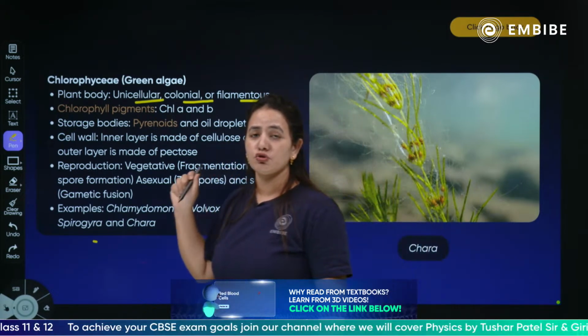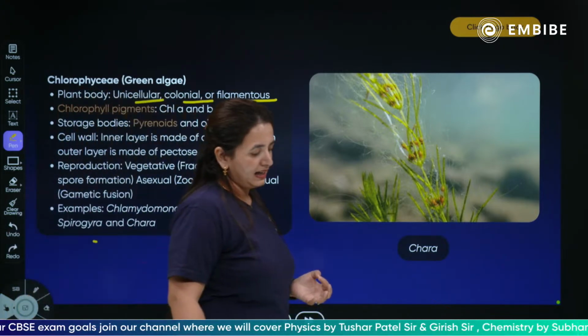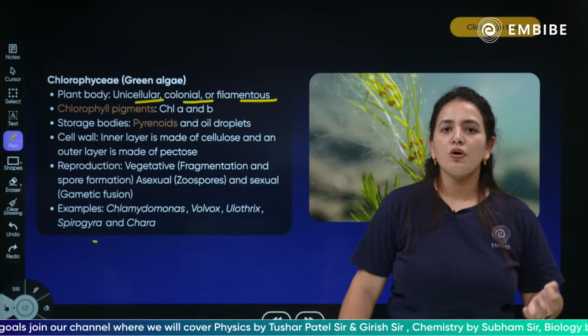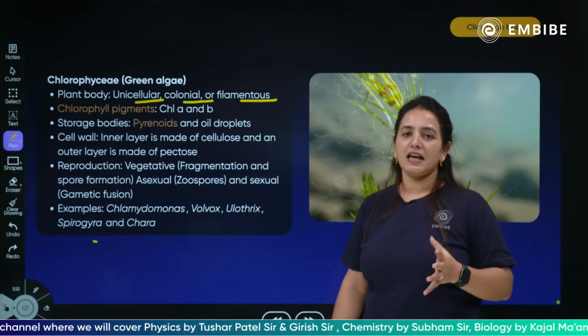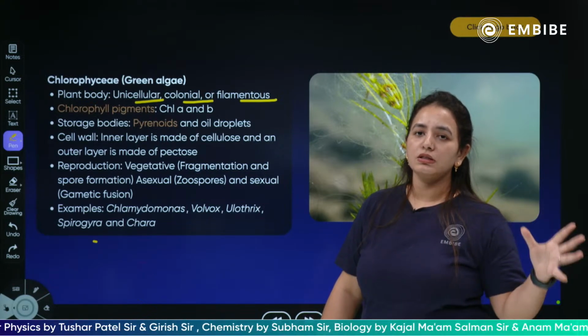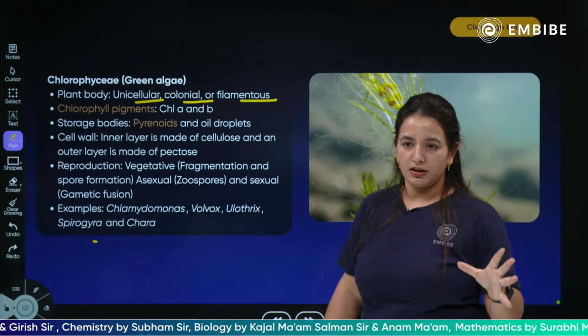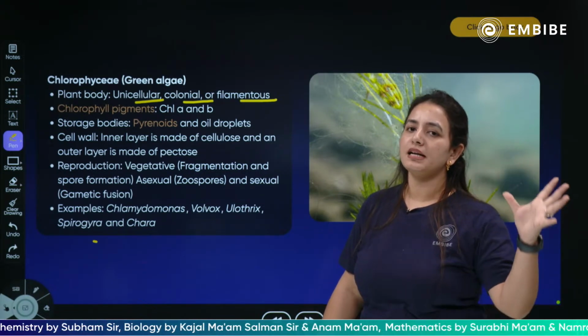In the previous slide I showed you what colonial and filamentous algae look like. So Chlorophyceae have characteristics of both: the cellular structure could be colonial as well as unicellular, and could be filamentous also.